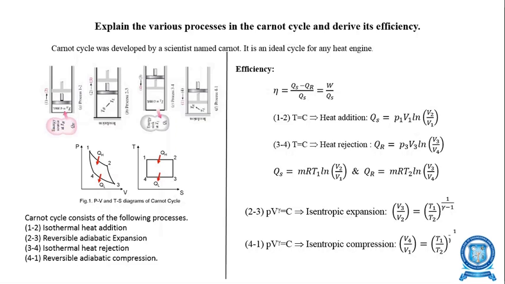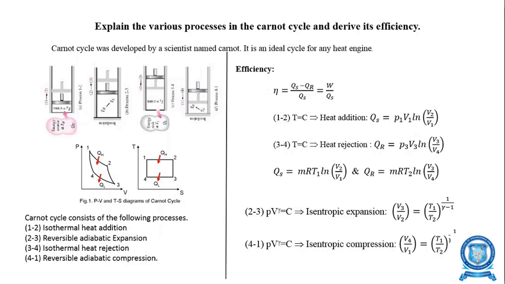At the same time, as I already mentioned, the pressure and the volume are inversely proportional to each other. Therefore, when the pressure decreases, the volume increases, as shown in the PV diagram, process 2 to 3. The volume is slightly increasing, but the pressure is gradually decreasing. Then in process 3 to 4, the heat is rejected from the system. After doing some useful work in the expansion process, some amount of heat is rejected from the system.